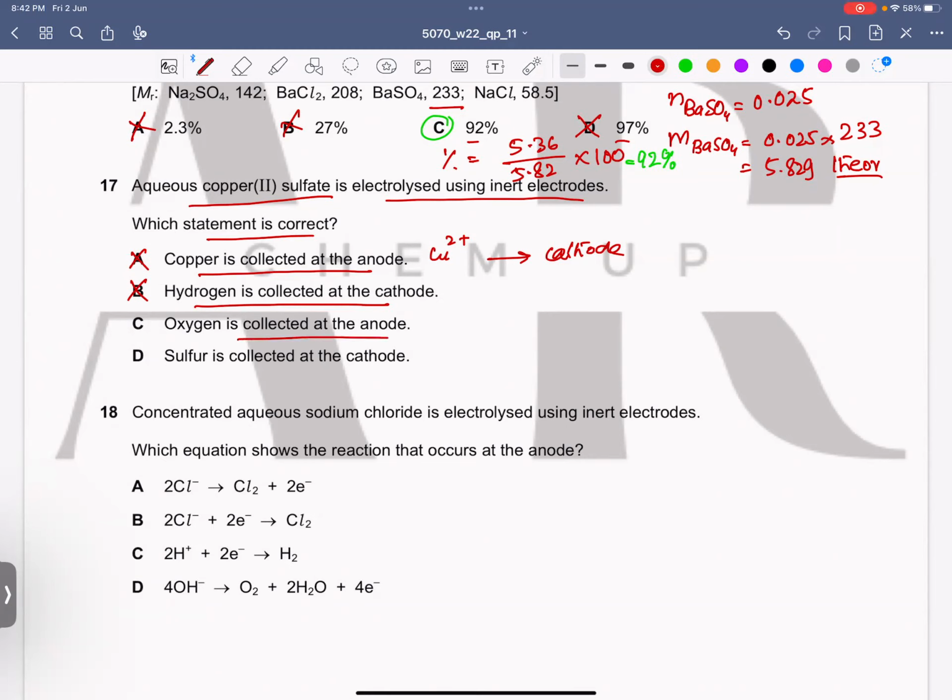Oxygen is collected at anode. Yes, there is a sulfate, so it doesn't go to the anode. Instead, hydroxide would go. So that's why oxygen is collected. Sulfur is collected at cathode, completely wrong. So C is our correct answer.